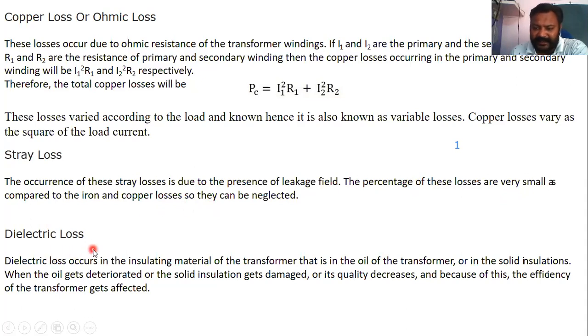Next is dielectric losses. Dielectric losses occur in insulating material of transformer. Insulating material in transformer, that is oil of transformer, or in solid insulations. When the oil gets deteriorated or the solid insulation gets damaged or its quality decreases, because of this the efficiency of transformer gets affected. These are some losses for transformer.